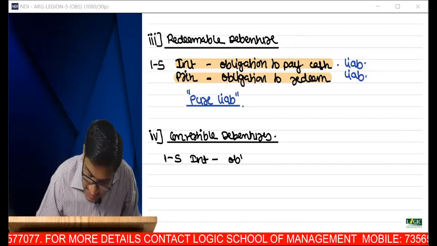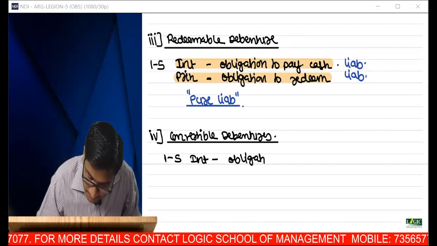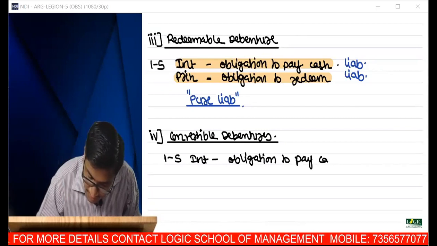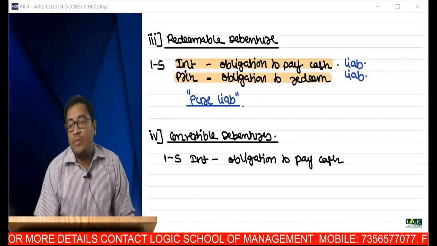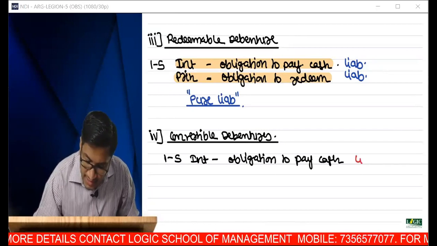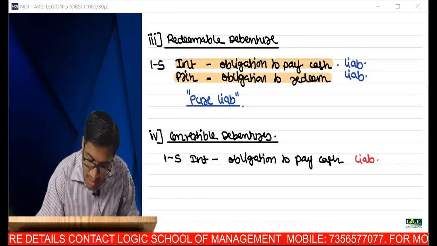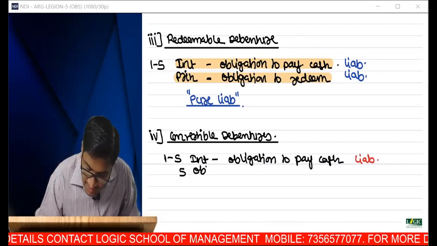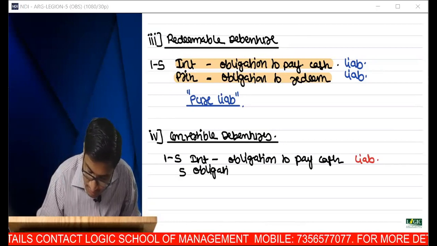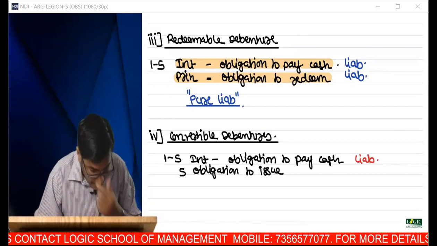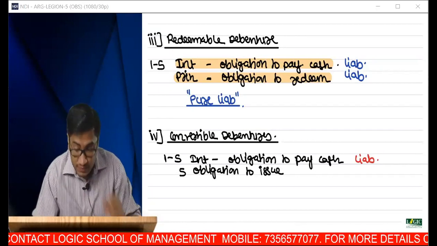There is an obligation to pay cash. What is the characteristic? Sir, liability characteristic. And in year 5, there is an obligation to issue.